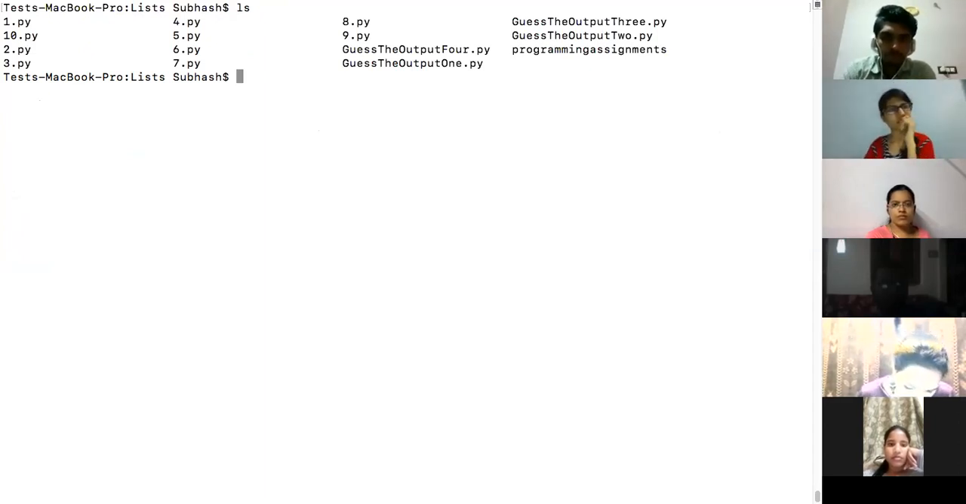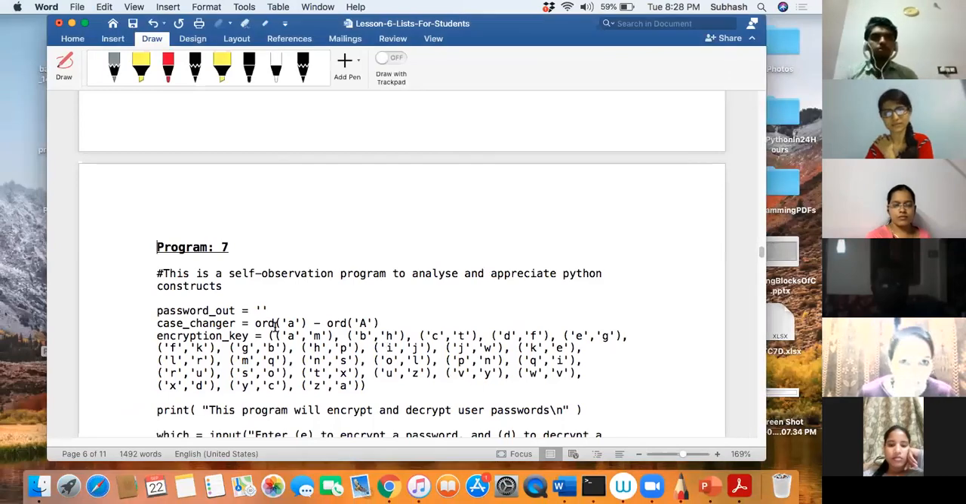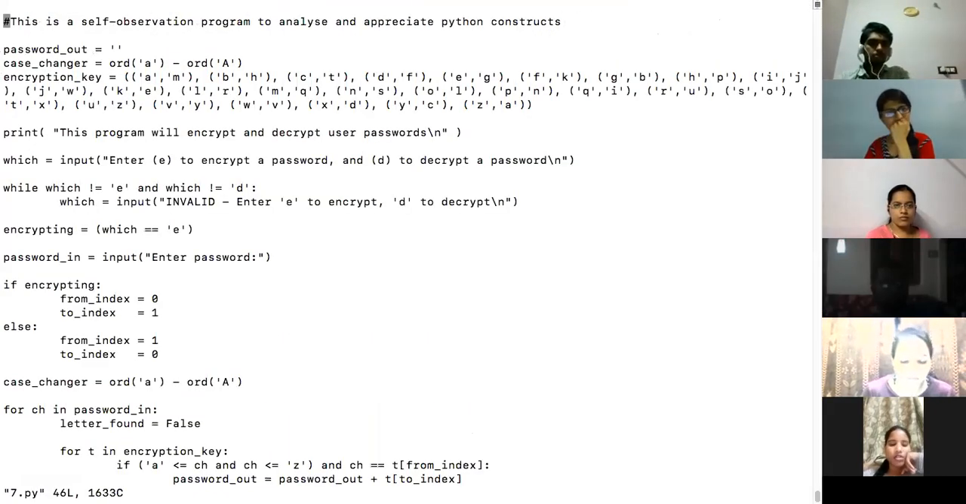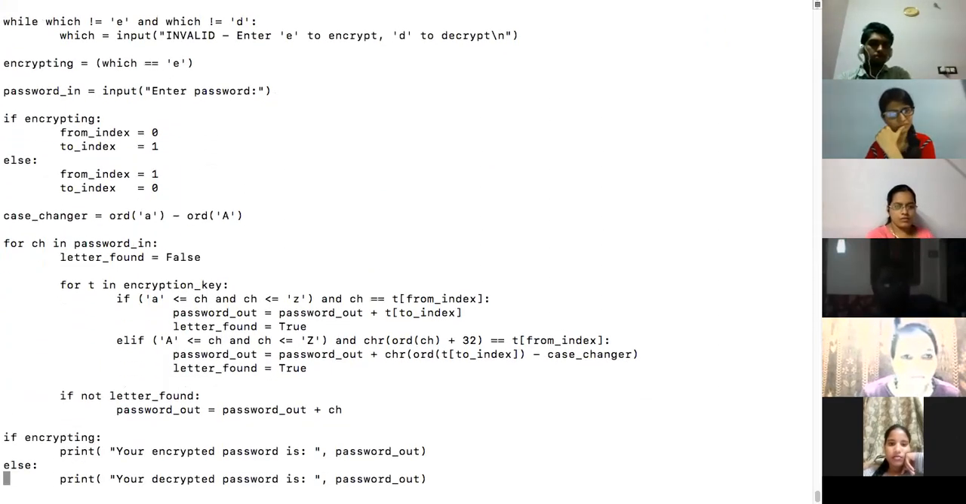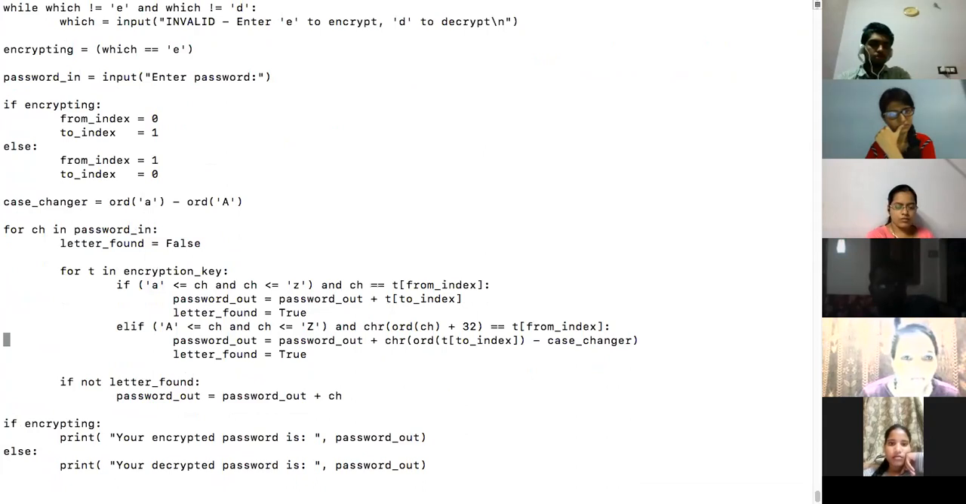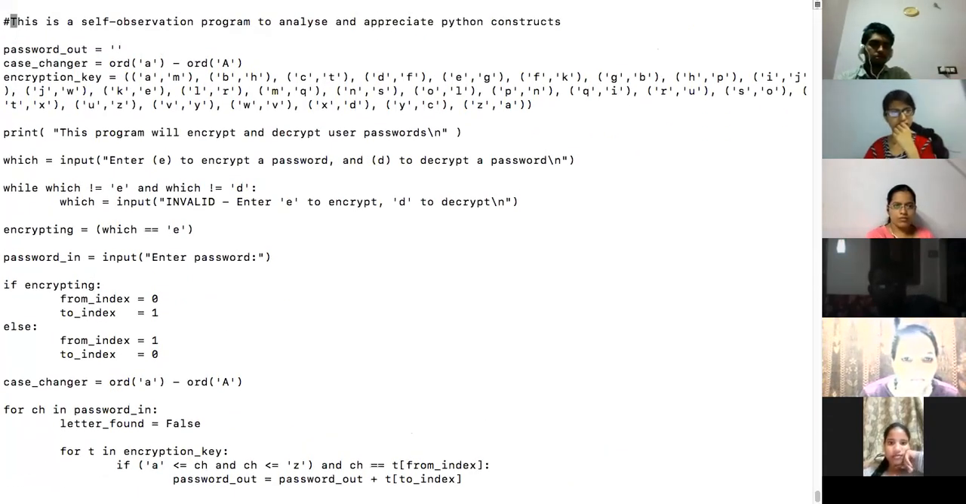What was the program number? It was program 7, is it? vi7.py. Okay, so this is a very huge code. I've done a lot of things inside this. But if you go through this code, you will learn a lot of things, and that is why I call this a self-observation program. If I explain, you will not learn this.